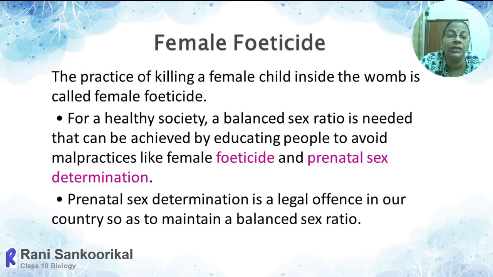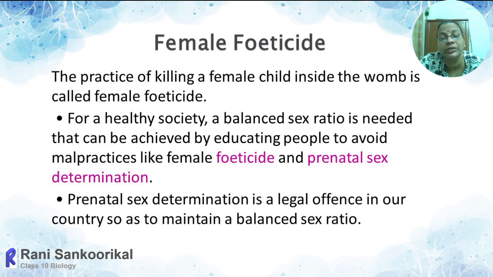So normally, in many northern states, a tendency has developed to abort if they come to know the baby is female.